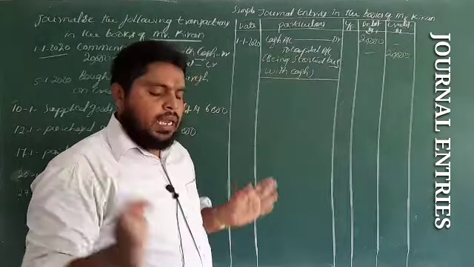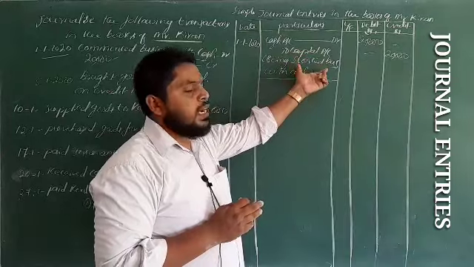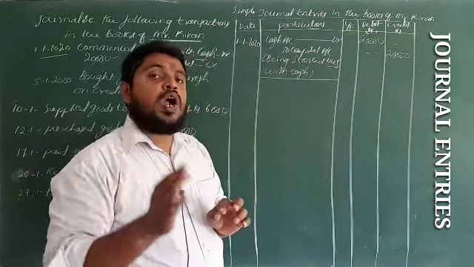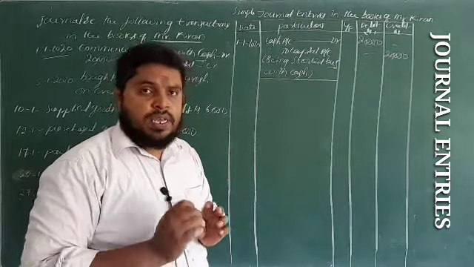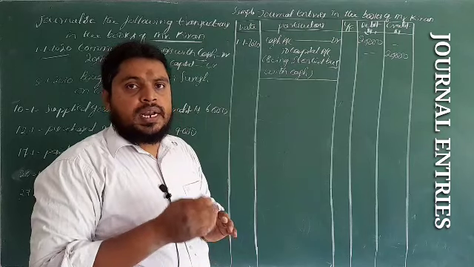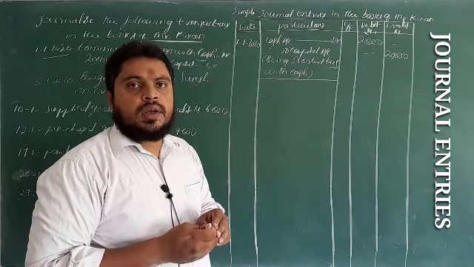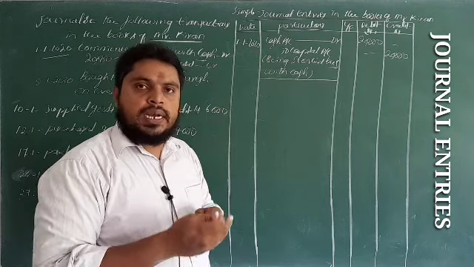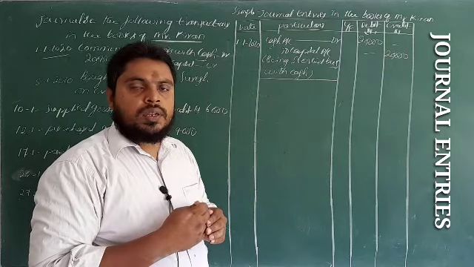See, once again I will repeat. Before passing the entry, first of all we have to work out the English system of accounting. I have made many videos under the English system of accounting, how to classify and the golden rules: debit the receiver, credit the giver; real account, debit what comes in, credit what goes out.